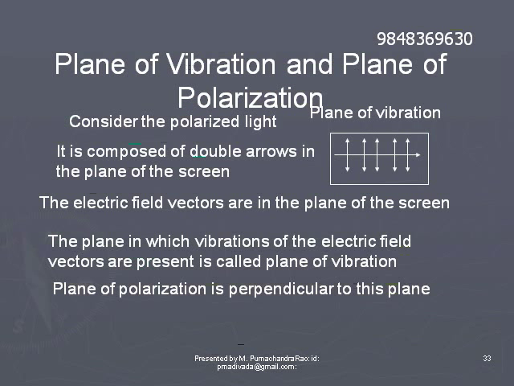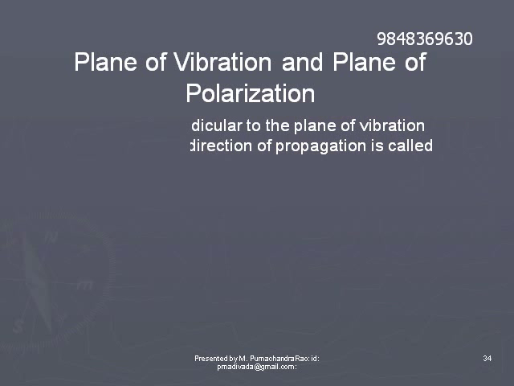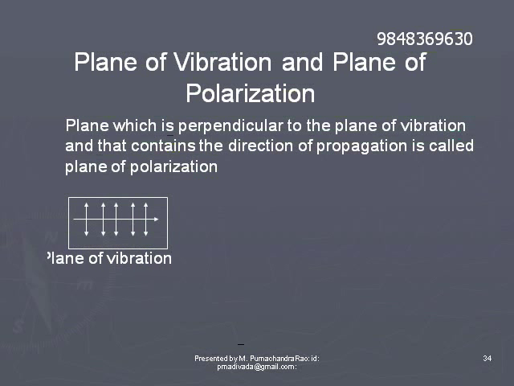The plane perpendicular to the plane of vibration that contains the direction of propagation is called the plane of polarization. We have to imagine here the plane of polarization to be perpendicular to the screen.